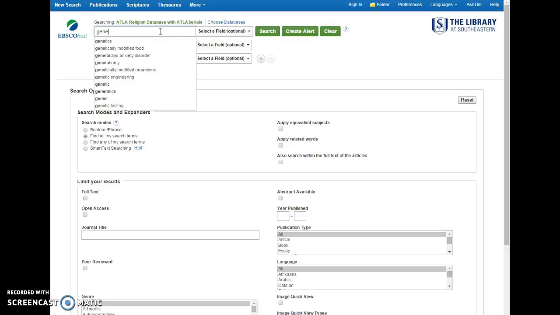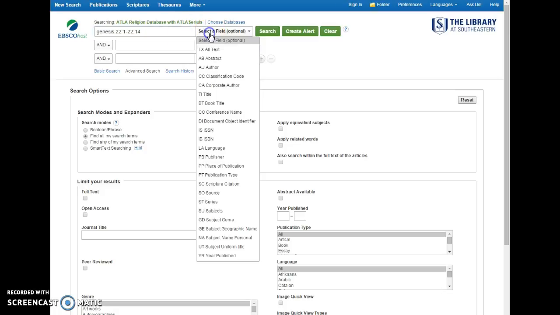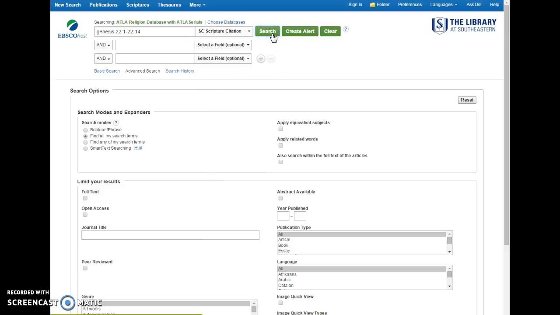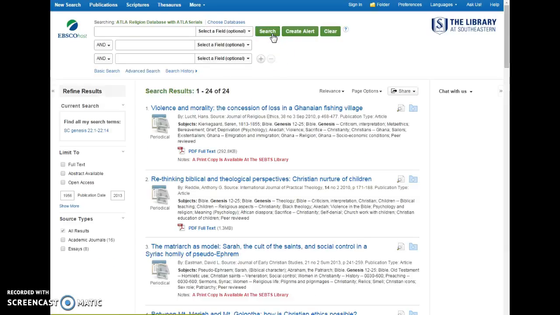Alright, so let's begin with the Scripture citation search. Let's say you're teaching or preaching on Genesis 22:1 through 14, or you've got an exegesis on that. In order to do a proper Scripture citation search, it's very important that you know this, and that is that you have to put in the chapter number for each reference if you have a series of verses. So it's got to be Genesis 22:1 through 22:14 if that's the Scripture passage you're looking for. You can click on the drop-down menu, select Scripture citation, and do that search, and it will pull up the articles that specifically deal with Genesis 22:1 through 22:14.